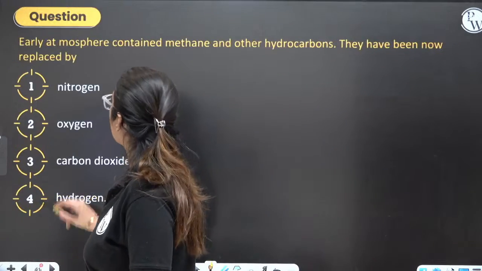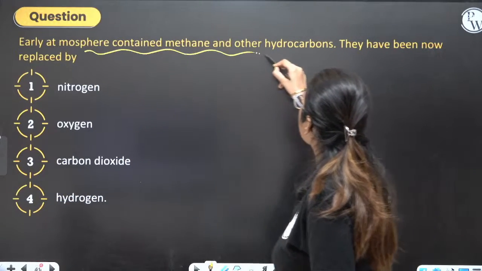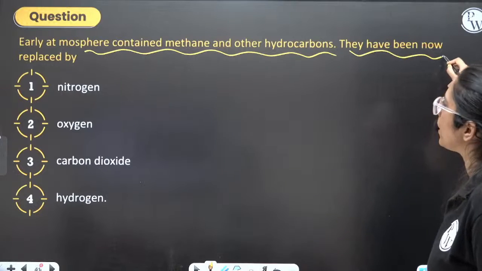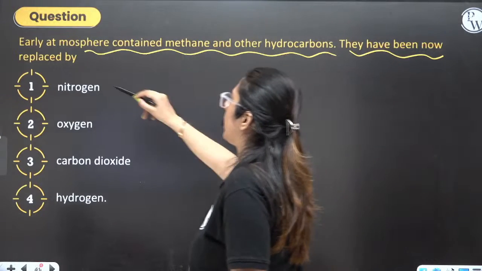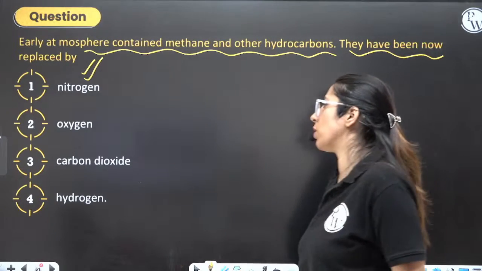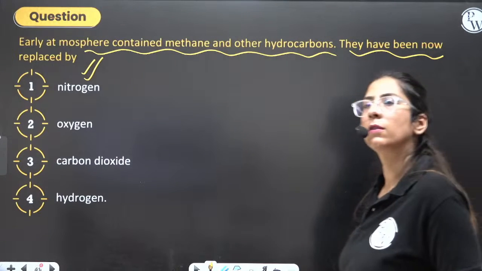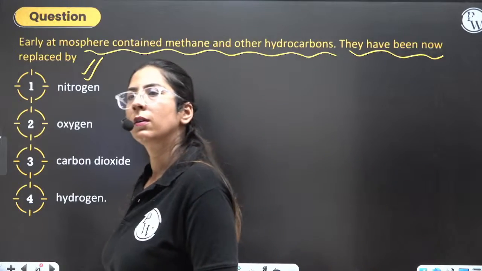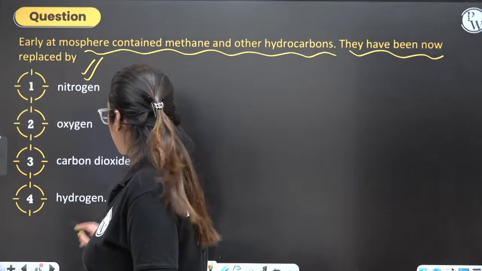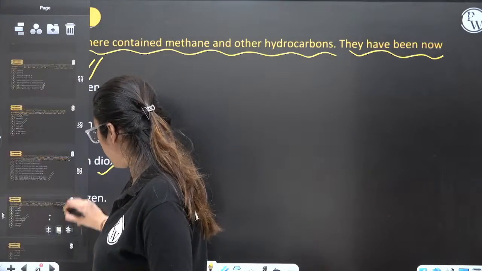Now, next one. The early atmosphere contained methane and other hydrocarbons. They have now been replaced by nitrogen, oxygen, carbon dioxide, hydrogen. Come on. They are now replaced by carbon dioxide, absolutely right.